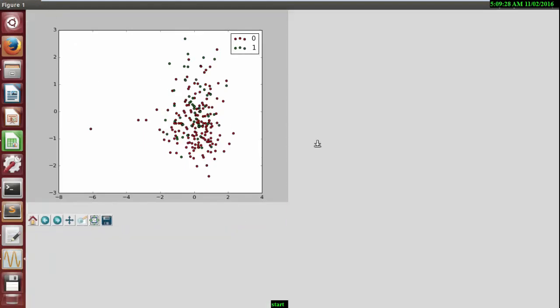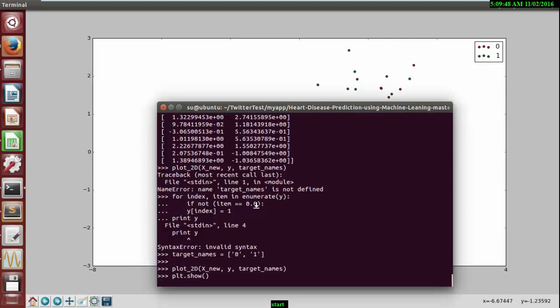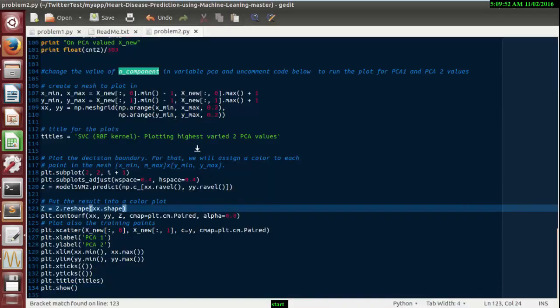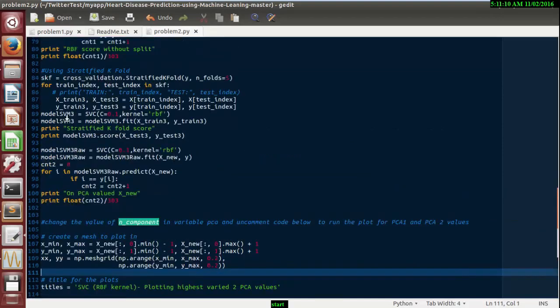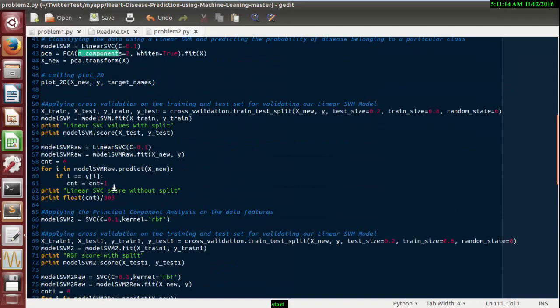So these are the two features. We are diminishing the 4 cases into 2 different vectors, where the red dot represents the non-diseased person and the green dot represents the diseased person. It's quite simple, so we move forward. We have already reached this far. We are plotting the 2 types of data.